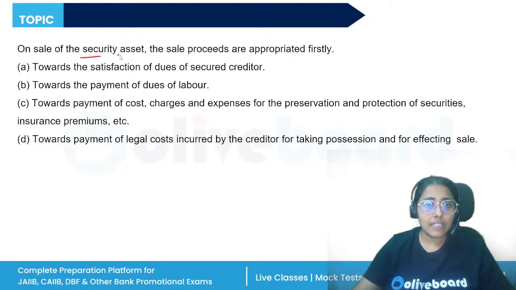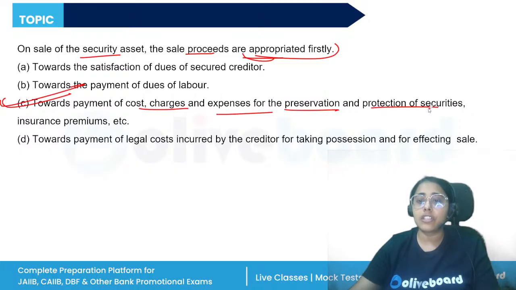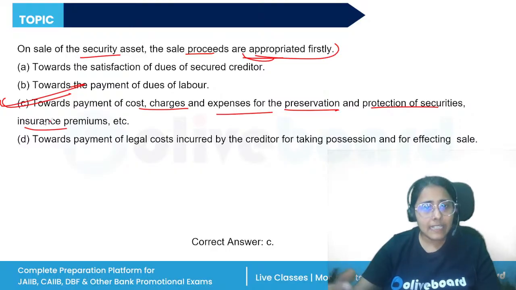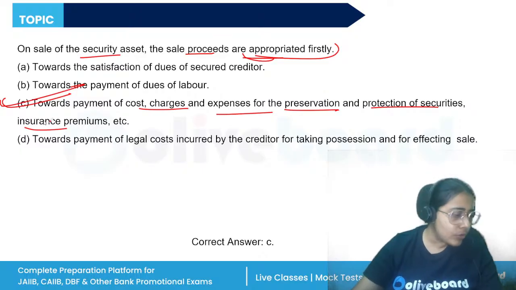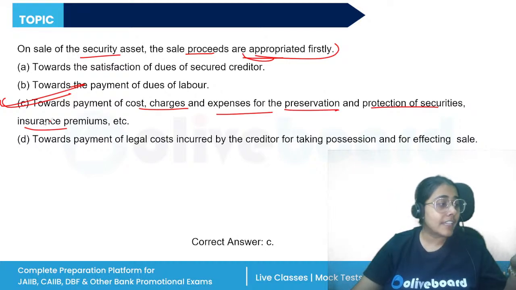On sale of the security interest, the sale proceeds are appropriated firstly. So there's a waterfall arrangement which is followed. So when the property is sold, the security asset is sold, whatever money or proceeds that have been generated will be first used to pay the cost, charges, and expenses for the preservation and protection of securities, insurance premiums, etc. Then later on, for the payment of dues of labor, for the government dues, crown debts, and so on. But first, for the payment of costs and charges for the securitization process, then to the secured creditor.